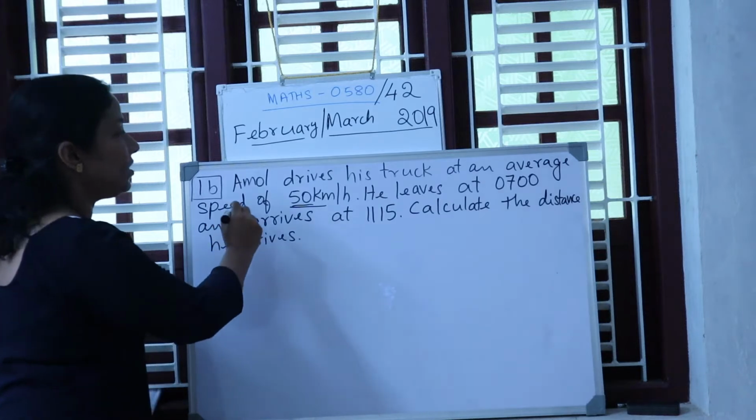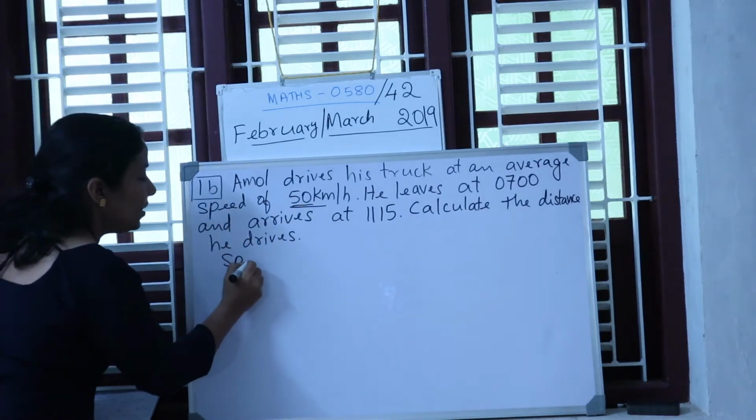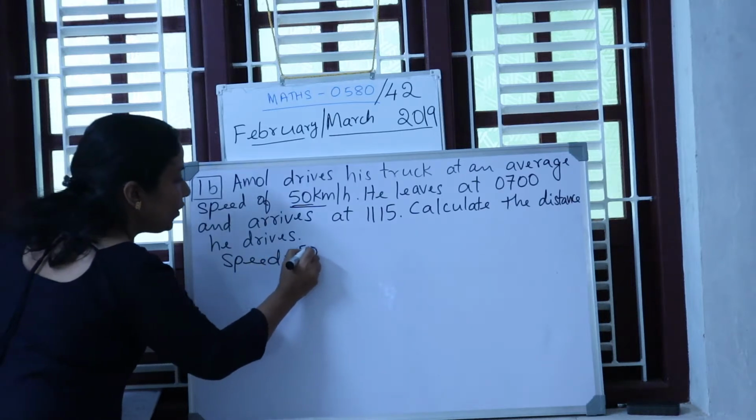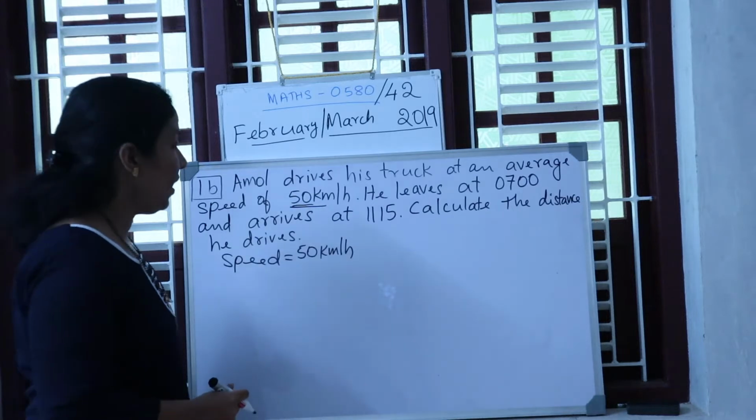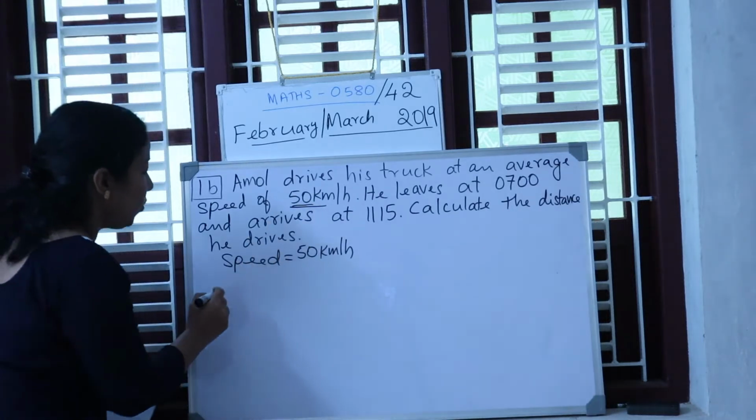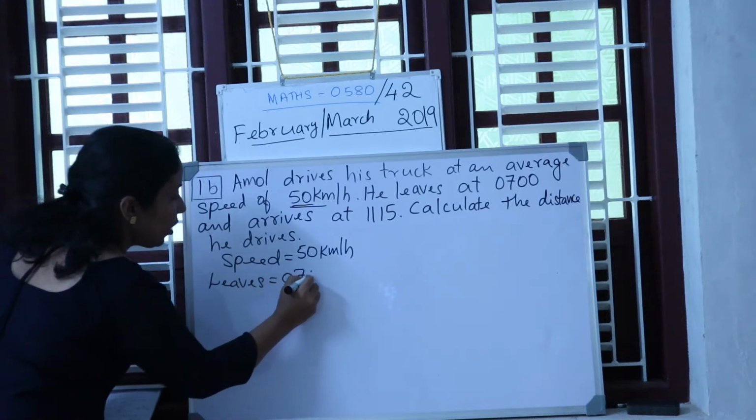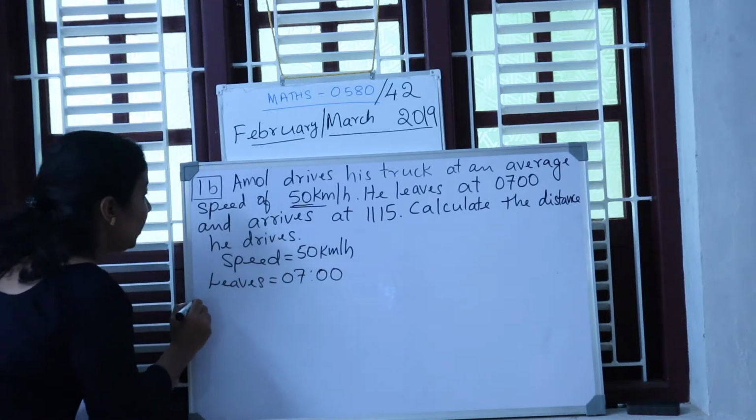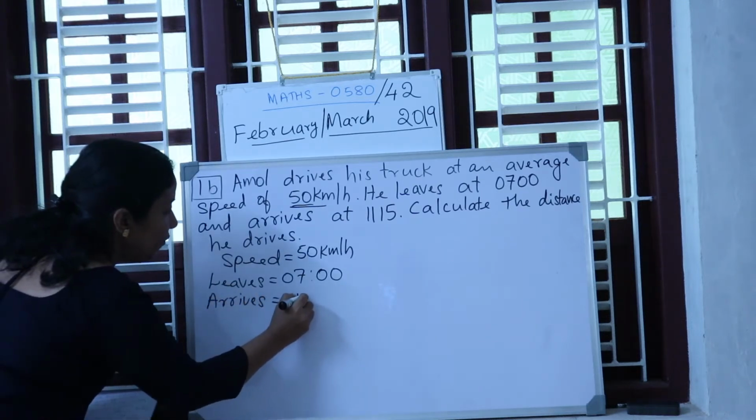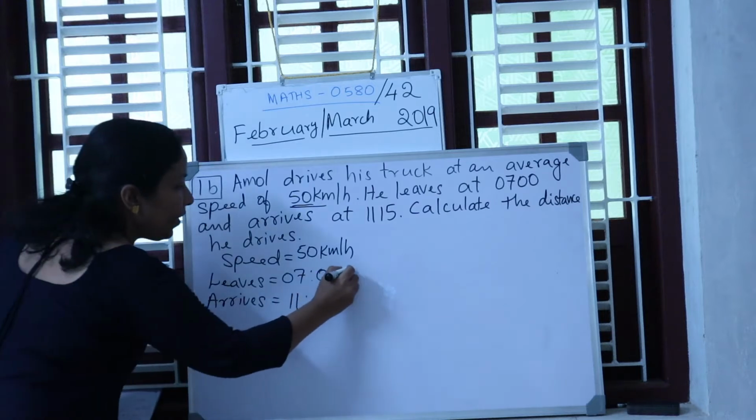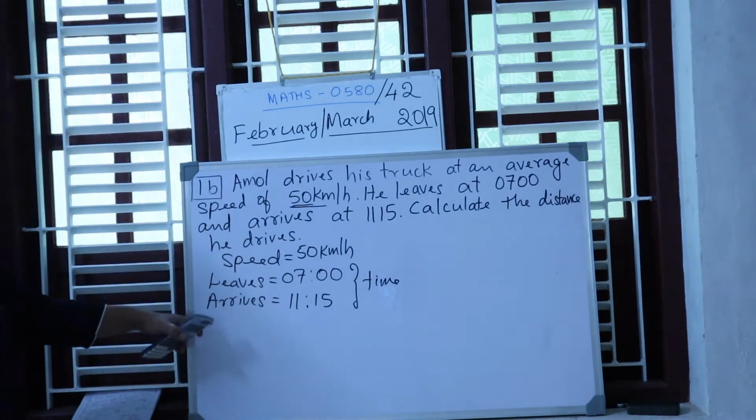Okay? So the first step, write all the given data. Given speed, that is equal to 50 km per hour. So the unit taken is kilometer per hour. He leaves at 7 o'clock, whereas he arrives at 11:15. So you must find out what is the time taken by Amol to arrive.